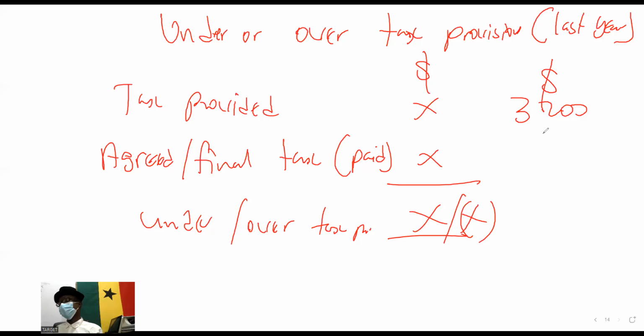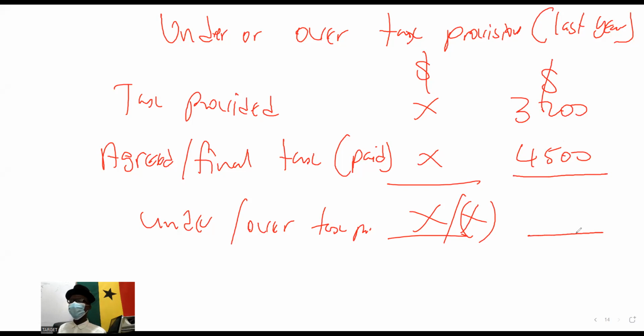We're not interested in that. We're interested in the reconciliation. So imagine we make a provision of $3,200. But the tax authority, after examining our financials, say, no way, $3,200 is not the right tax. The actual tax we have to pay has to be $4,500. So what?